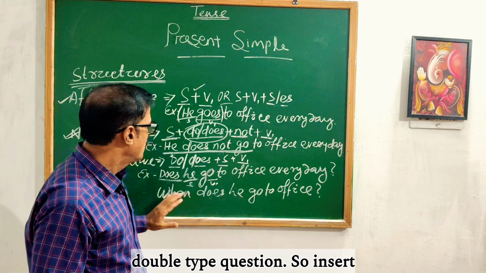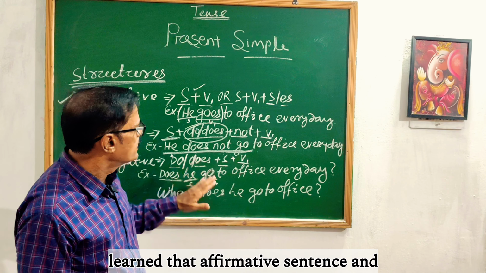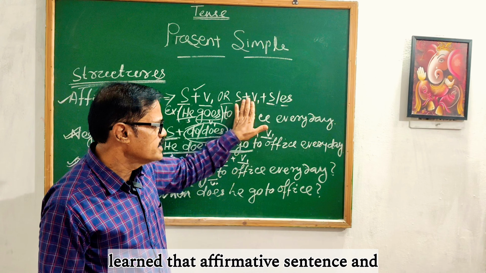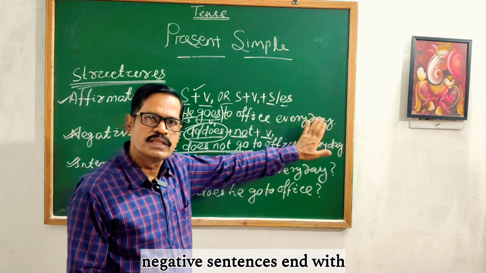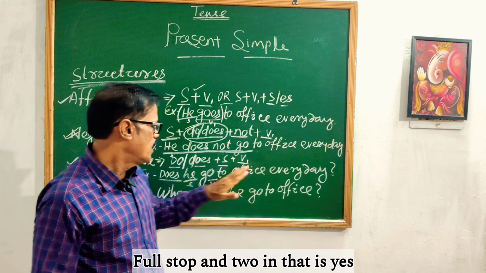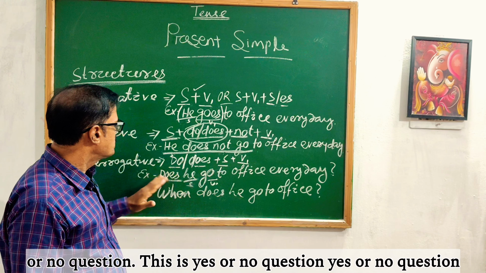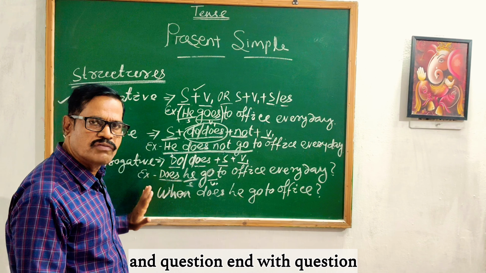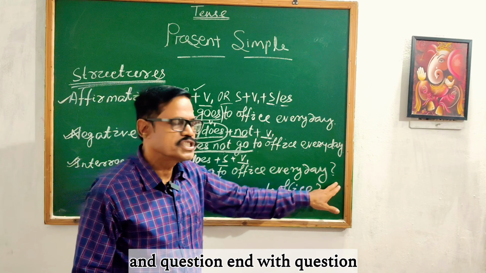So in short, you have learned that affirmative sentences and negative sentences end with a full stop, and interrogative sentences, that is yes or no questions and WH questions, end with a question mark.